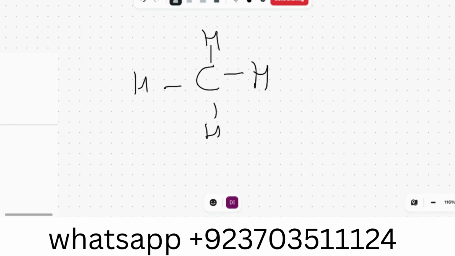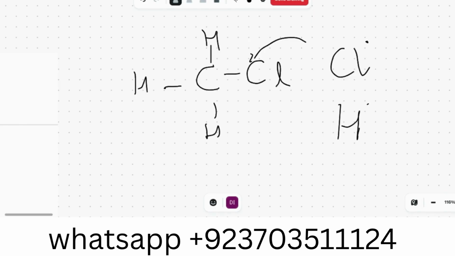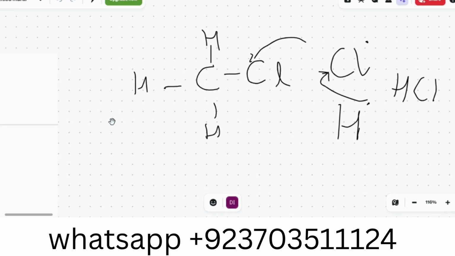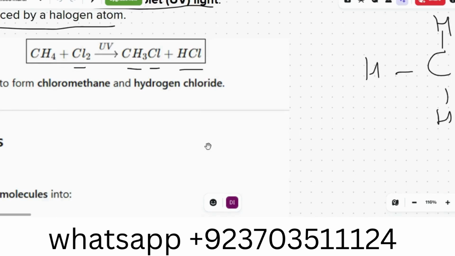So when ultraviolet light with a chlorine atom attacks this hydrogen atom, this hydrogen atom will be replaced by one chlorine. Now there is only one chlorine, and the other chlorine will become a radical, and this will make a bond with each radical, so they both connect together and make HCl. That is the process of substitution. We will go deeper if you take online classes from our teachers.